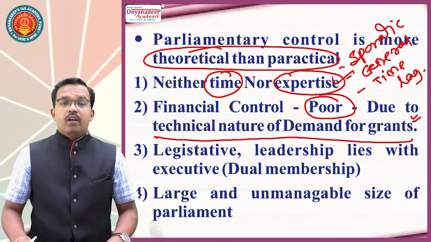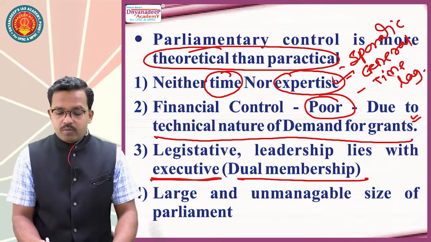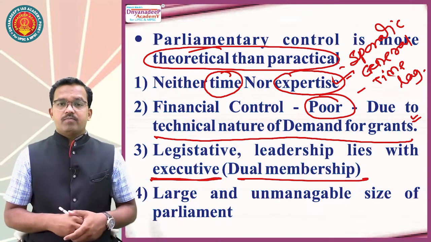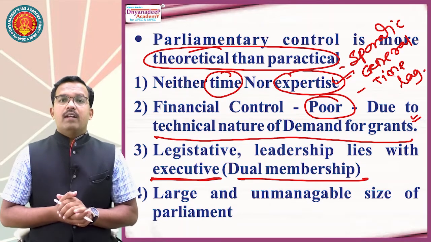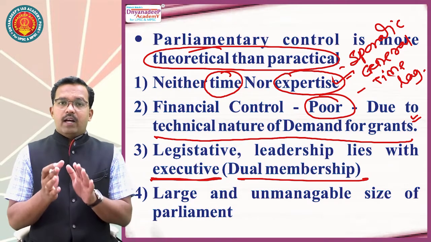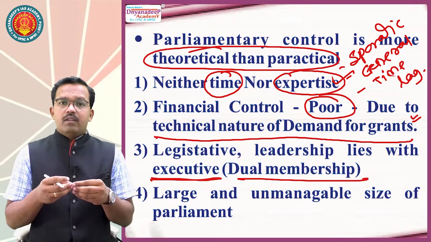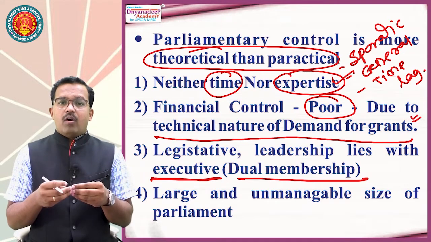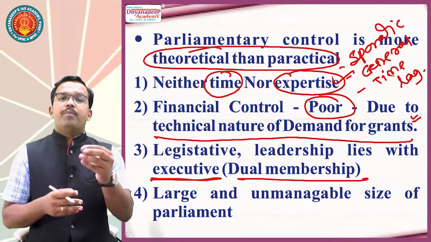Then legislative leadership lies with the executive. Dual membership. What does it mean? It means in India, the Prime Minister and Council of Ministers belong to the political party which has majority in the parliament. It means they have majority in the legislature. So whenever a bill is brought by the Prime Minister or his council of ministers, that bill, it is sure, will get passed.